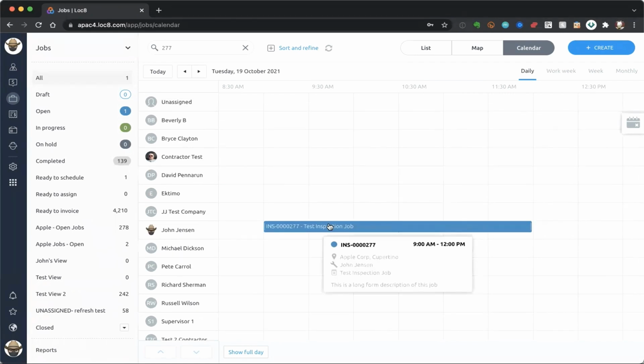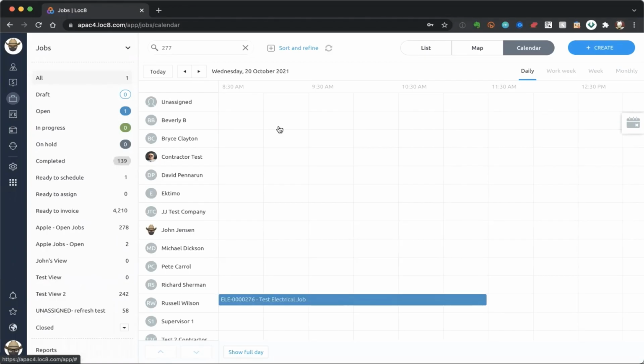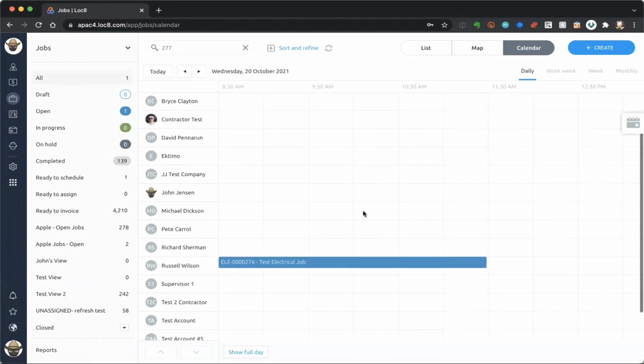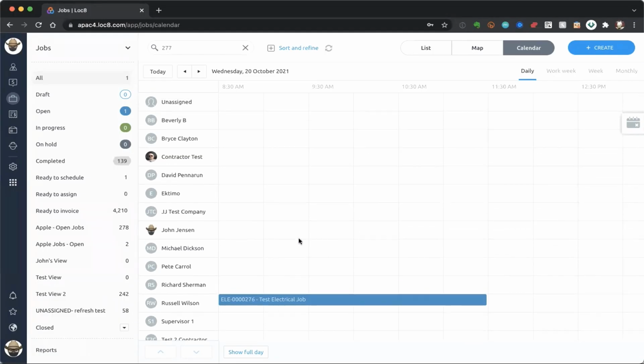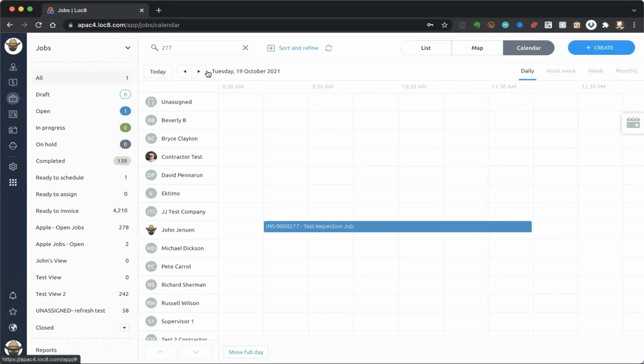And if I needed to have a look at, say, tomorrow, because this particular customer isn't able to see me today, even though the job was an urgent job, I could simply click on that little arrow there and have a look at some availability. And immediately say, well, I can't get Russell to do it because Russell's busy, but I could have allocated myself to that particular job.